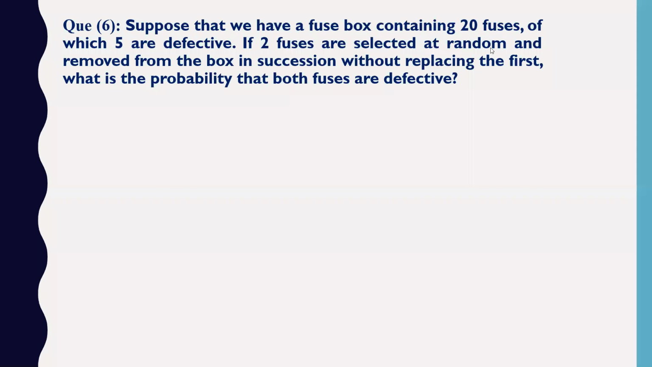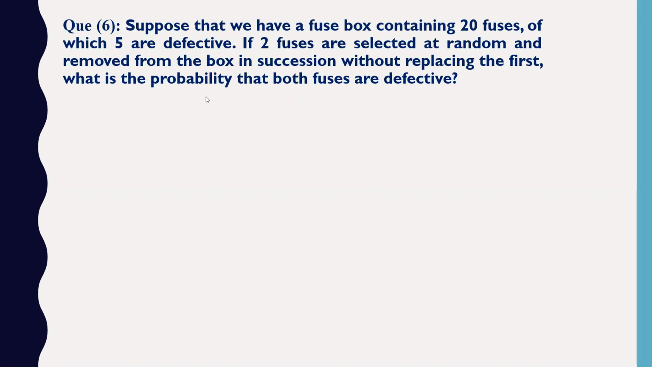If 2 fuses are selected at random and removed from the box in succession, the events are happening one by one after the other, without replacing. Okay, one fuse you take, don't replace it back. So for the next event, the total number of outcomes will reduce. That is one important point. Okay, so what is the probability that both fuses are defective?